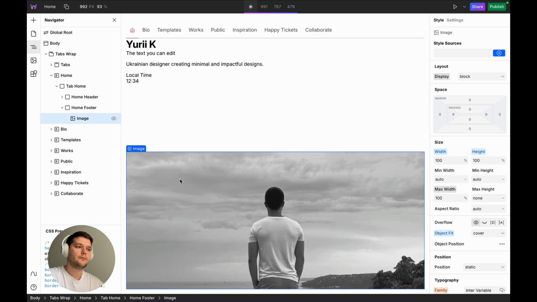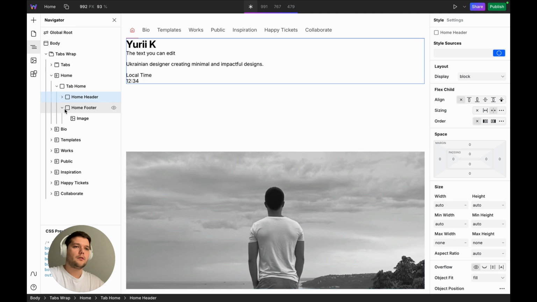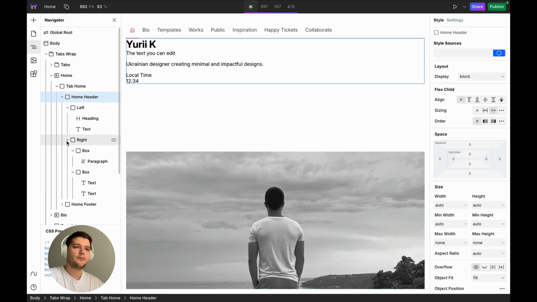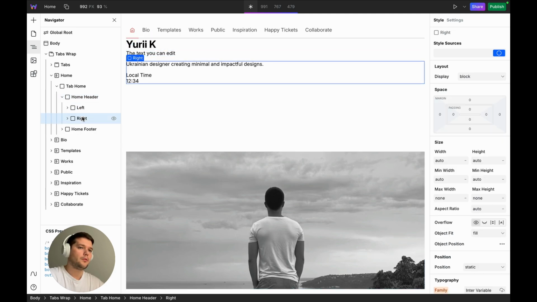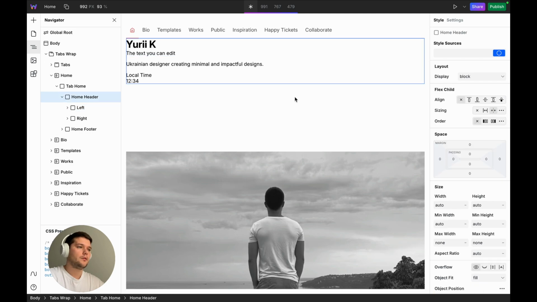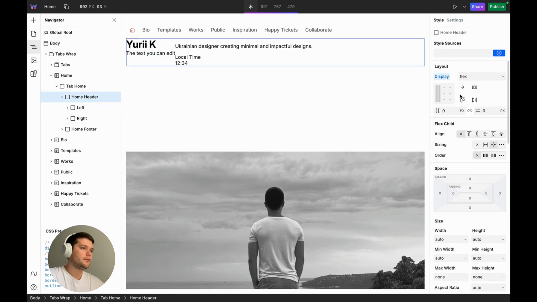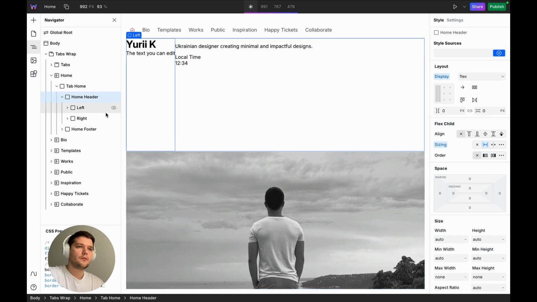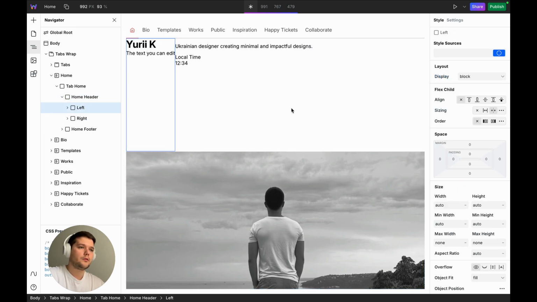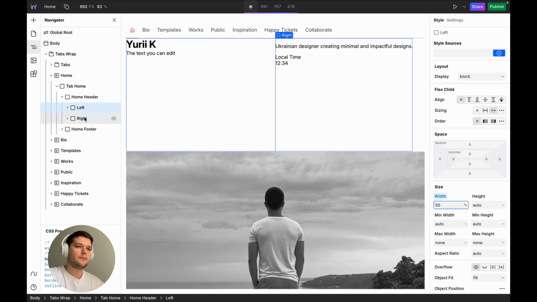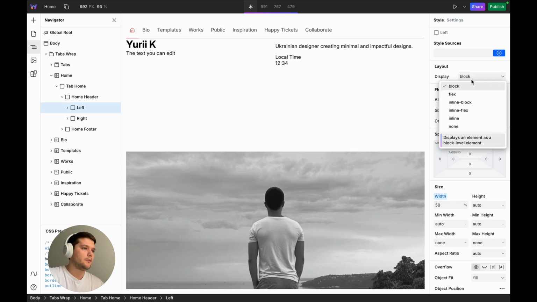Next, designing the top section. Let's move back to the home header. I'm applying Flexbox again, but this time I'm using horizontal alignment to position the left and right sides. For the left side, I'm giving it 50% width and setting it to Flexbox as well. This lets me space out the heading and text. I'm also adding a small gap between them for better spacing.